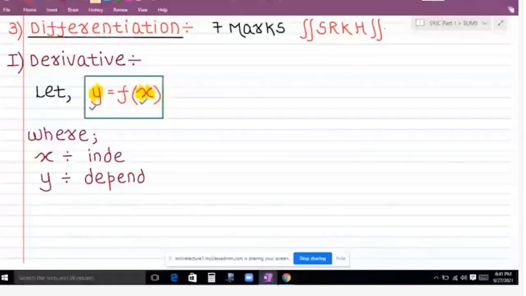What is it called? A derivative. Right. So here you can start with the definition of derivative.